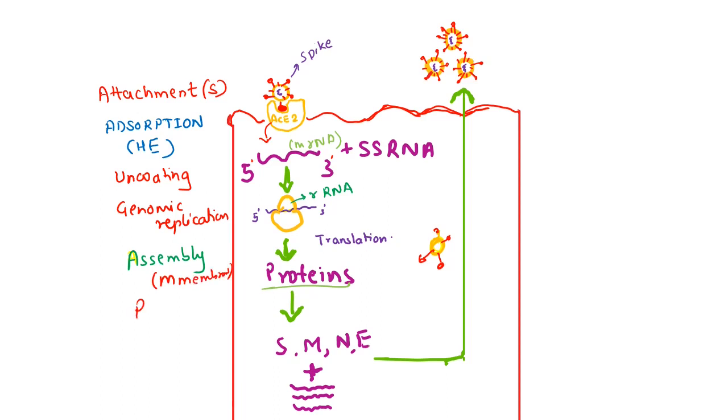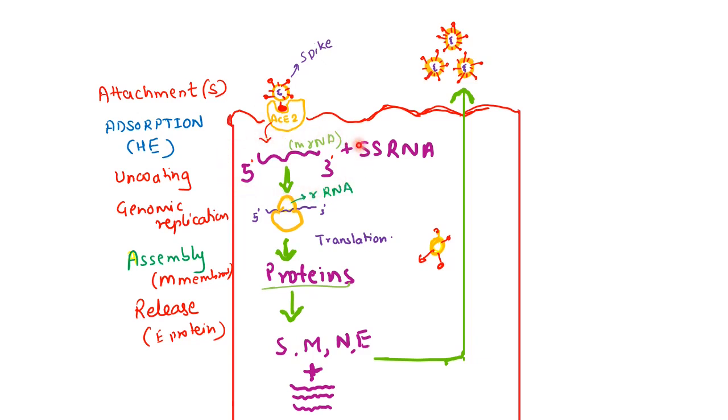Then these are released outside the host cell, and the release role is mainly played by the E proteins. Okay, so this is how the process of entry of coronavirus into the host cell occurs. Basically, there is attachment of the coronavirus with the help of spike proteins to the ACE2 receptors, then there is adsorption within the host cell, then there is uncoating of the coronavirus.